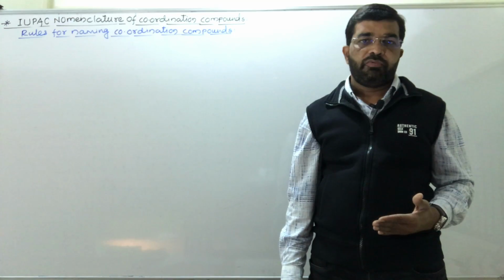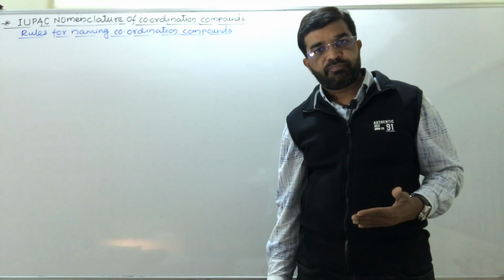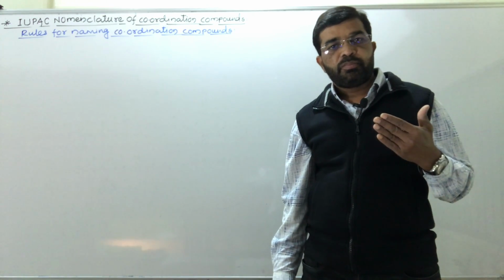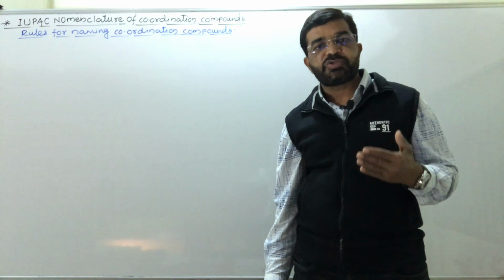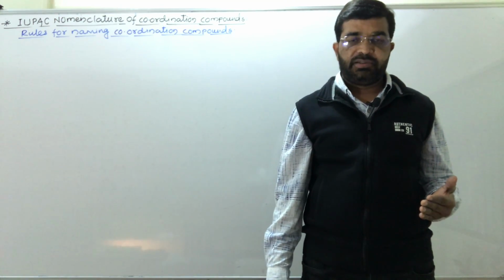Also, we have studied what is coordination number and some types of complexes on the basis of nature of ligand.